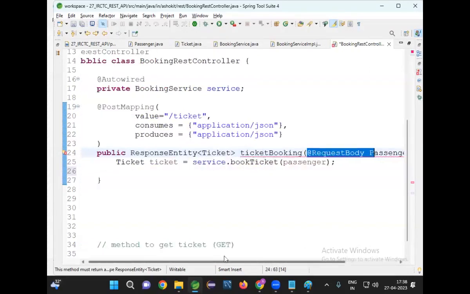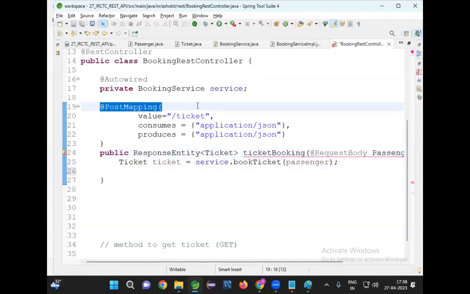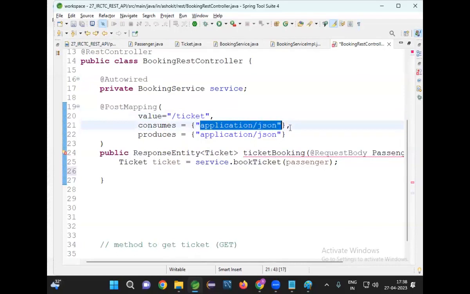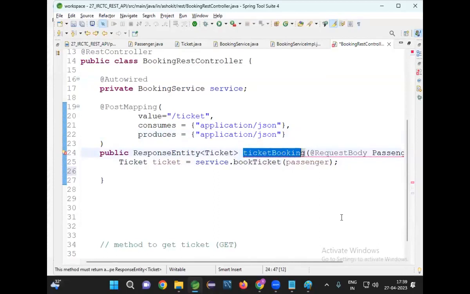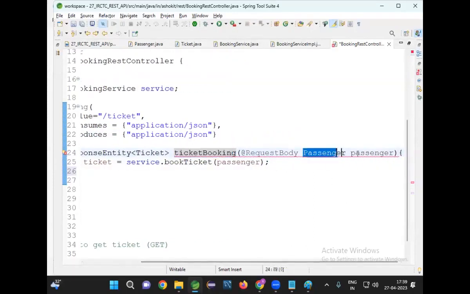It is a post request method. The URL pattern is slash ticket. Consumes application slash JSON. Produces application slash JSON. I'm having the ticketBooking method. This method has passenger data as a parameter, which has @RequestBody.